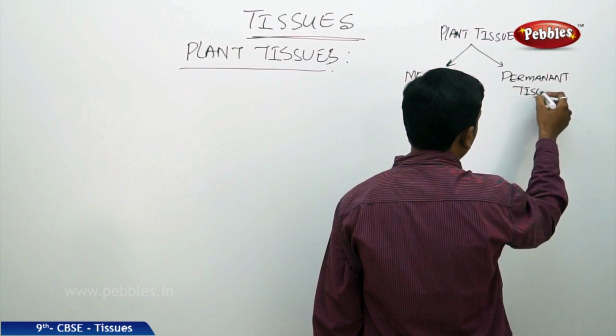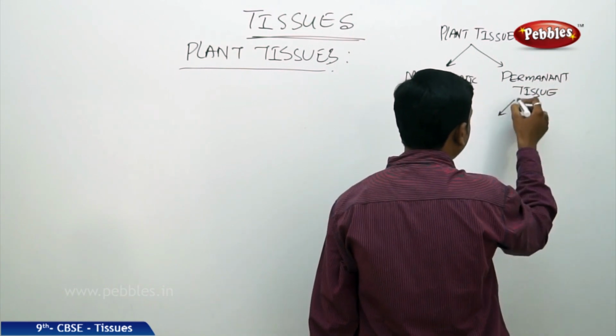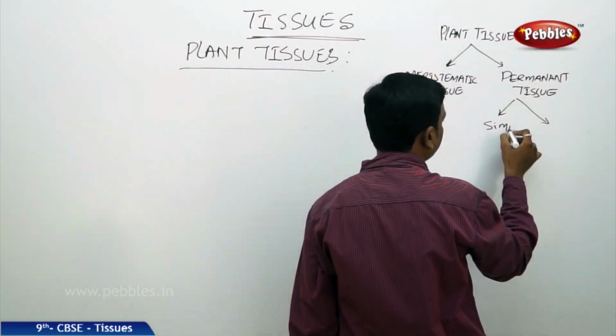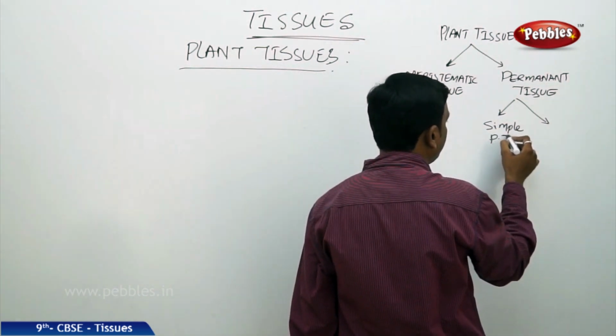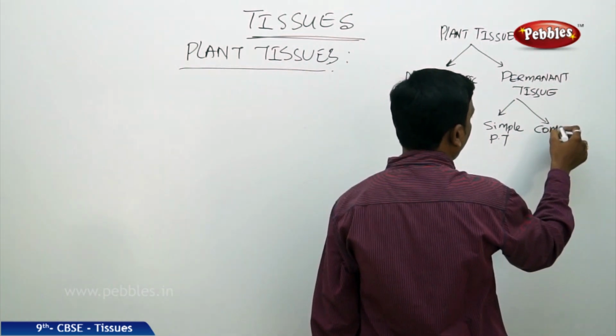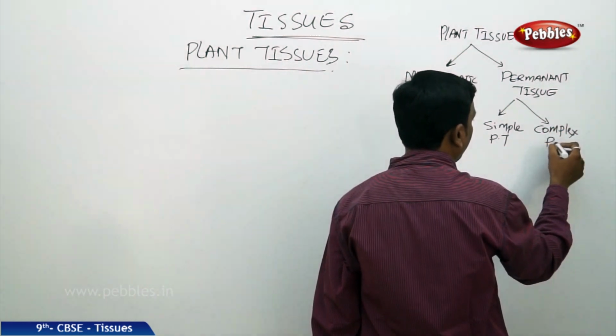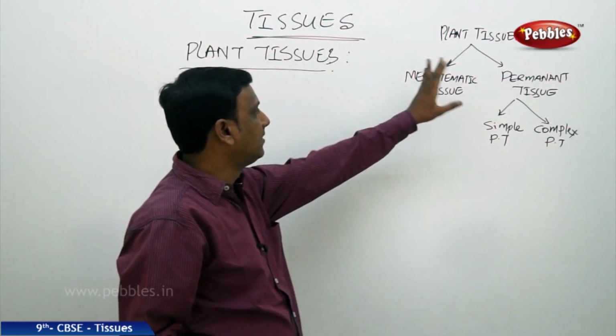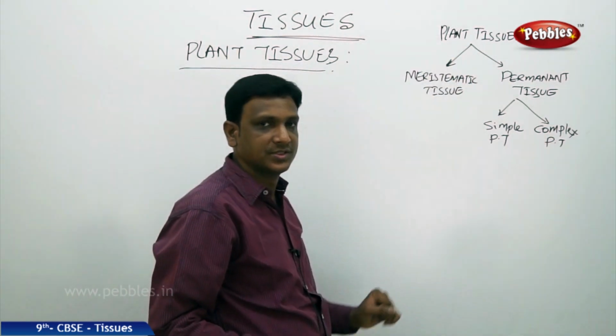This permanent tissue is again divided into simple permanent tissue and complex permanent tissue. So these are the basic classification of plant tissues.